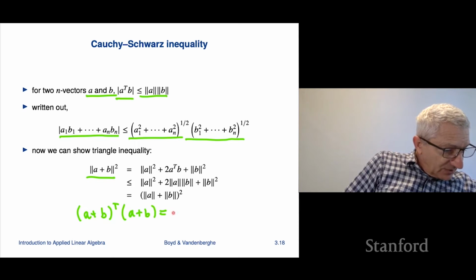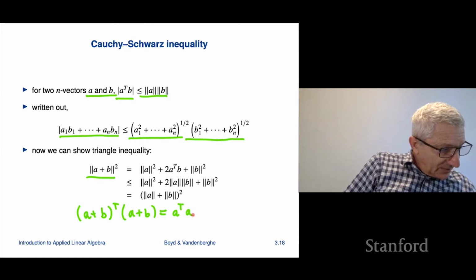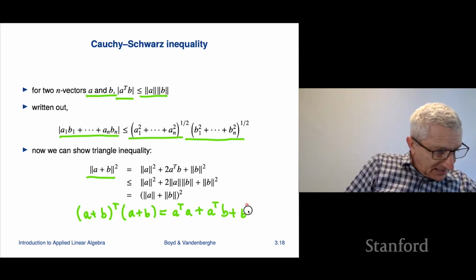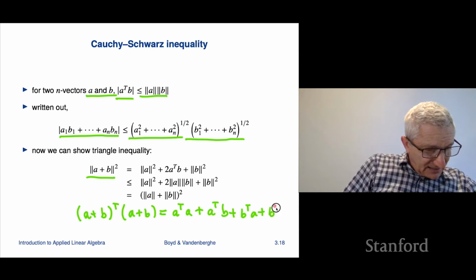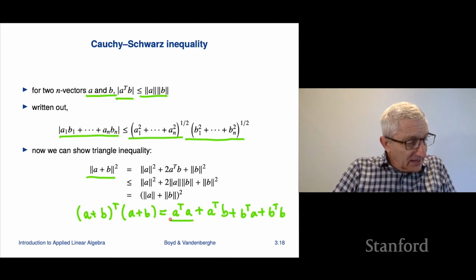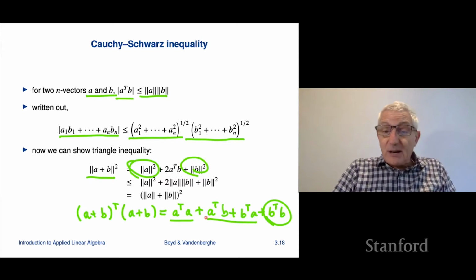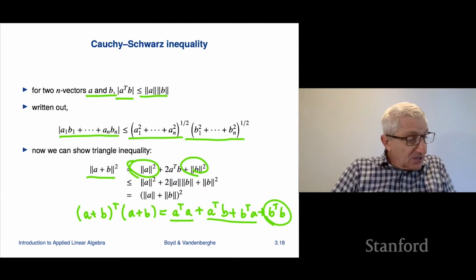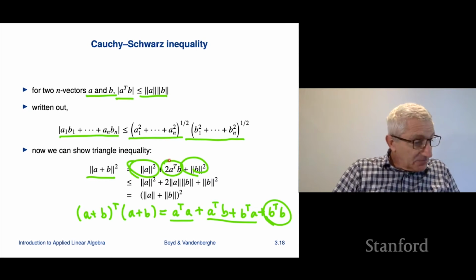That's equal to the inner product of a with itself plus the inner product of a with b plus the other way around, and then plus that. This is norm a squared, that's right here. This term is right there, and these two are both a number, and they're the same number. It's the inner product of a and b, or b and a. It's the same number, and so that goes in this middle one. So I've derived that first line.